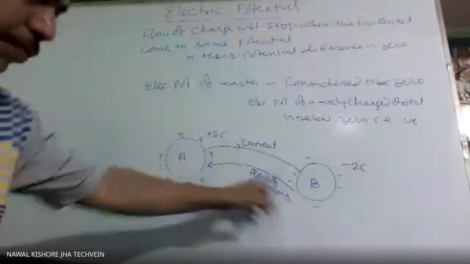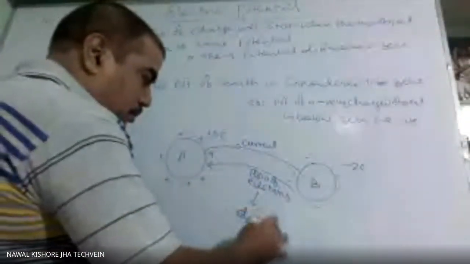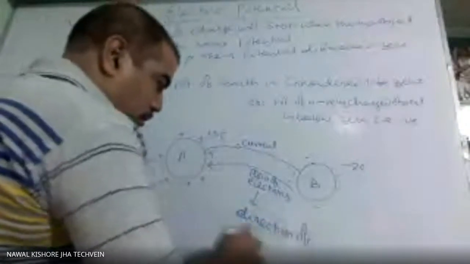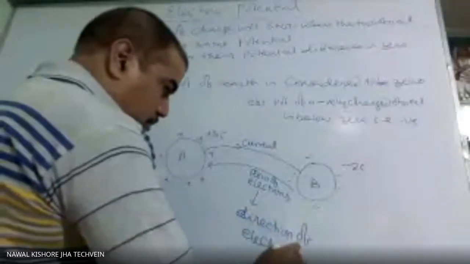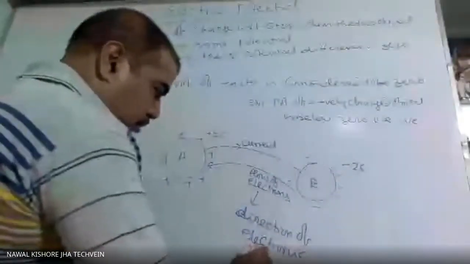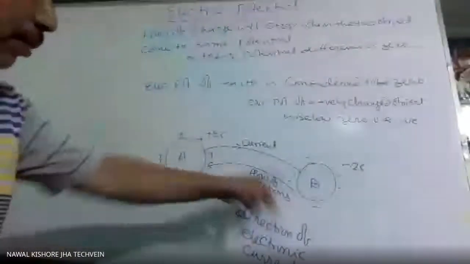The flow is of electrons, so sometimes this we call electronic current.